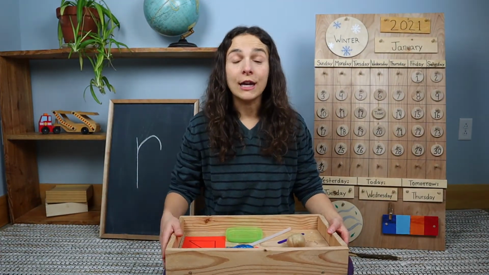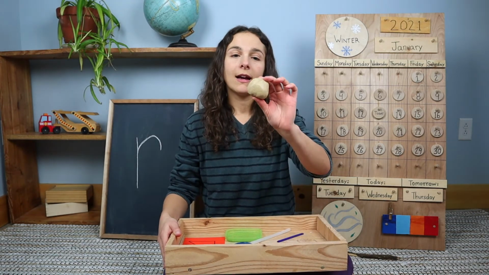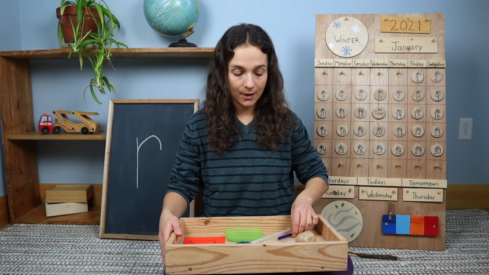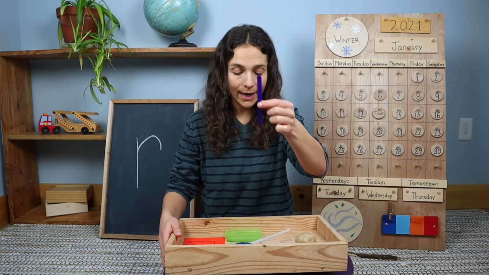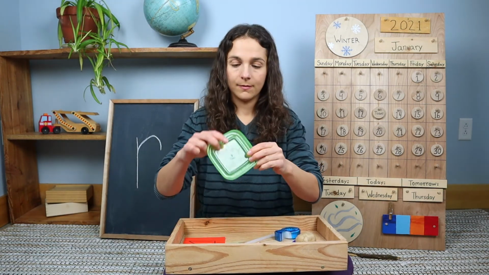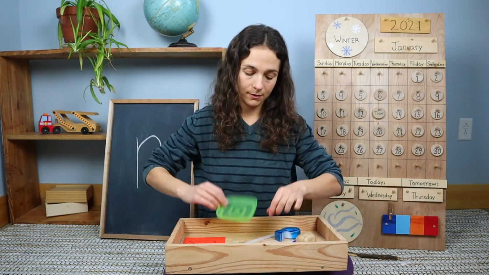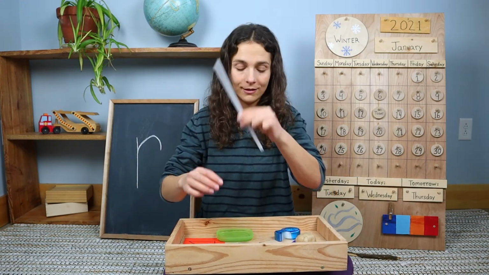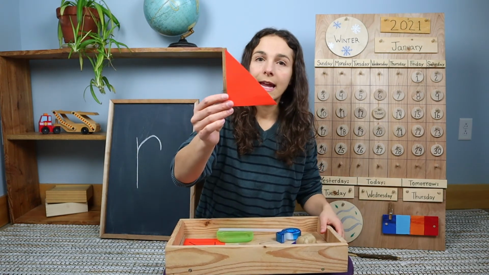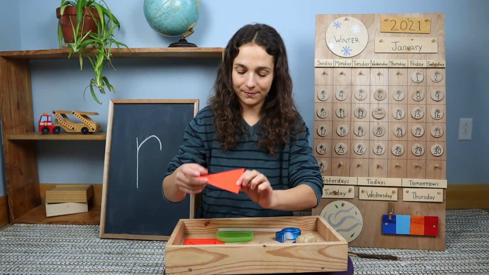Are you ready to see your work tray activity for the day? Let's go check it out. For today's work, you are going to be sailing a sailboat on a windy day. You will need some Play-Doh, a popsicle stick or a twig, some tape, a top from some Tupperware containers, a straw, and a triangle. I cut out a right triangle like this.